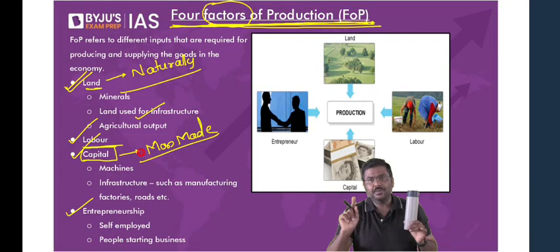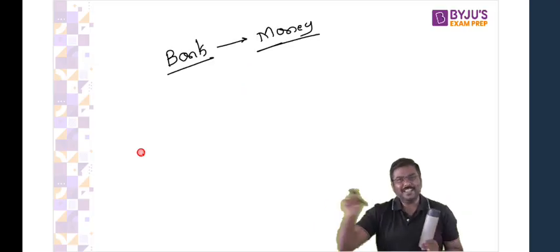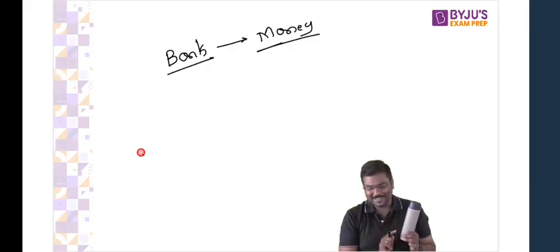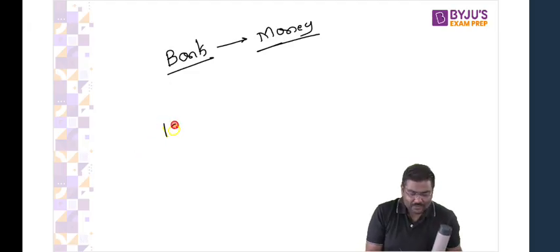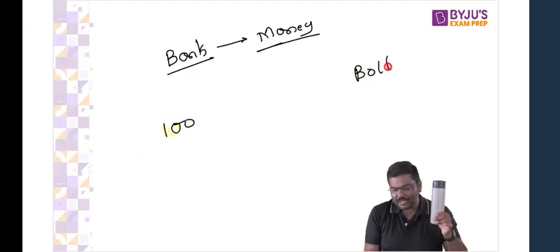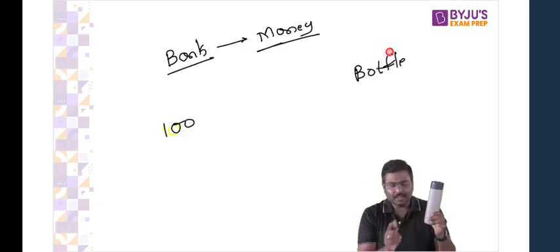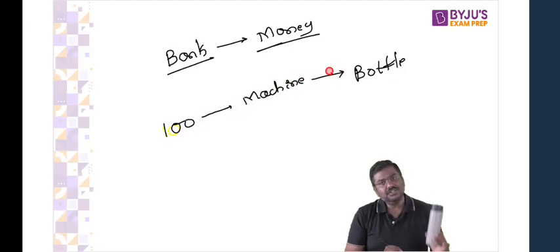I'll repeat it again. Imagine you have 100 rupees. I'll not say a 2000 rupee note, because it is almost demonetized. So you have 100 rupees. Can you use 100 rupees to directly manufacture this bottle? Can 100 rupees be directly converted into a bottle? No, you can't do that. You will use 100 rupees to purchase a machine, and this machine will be used to manufacture the bottle.